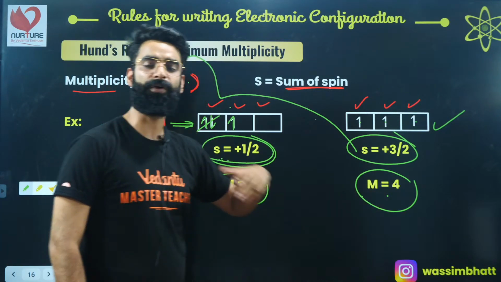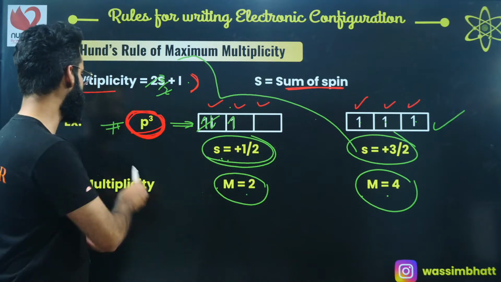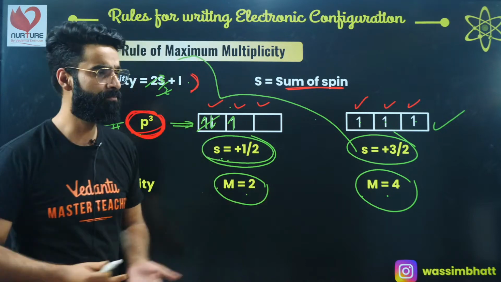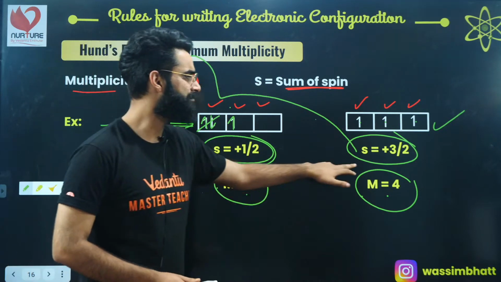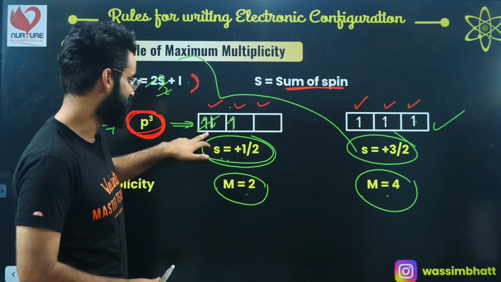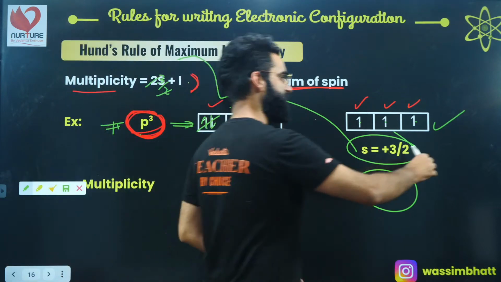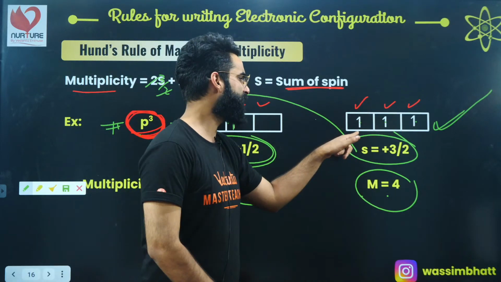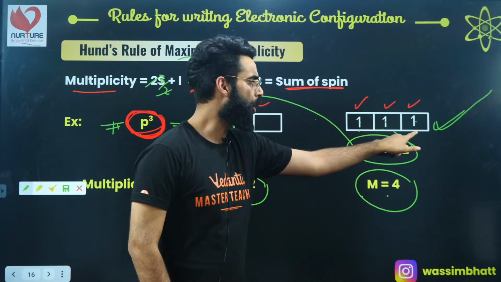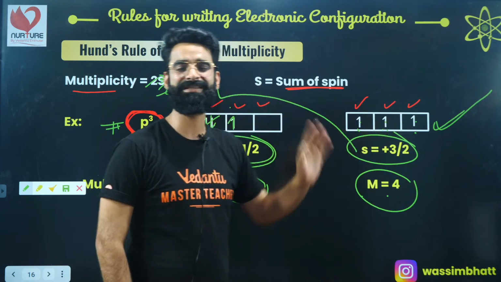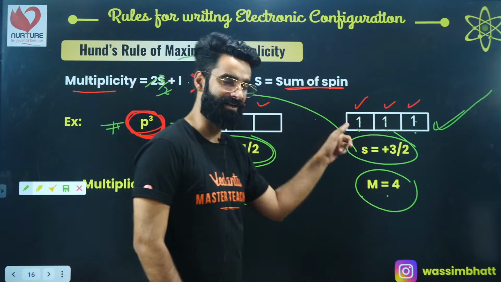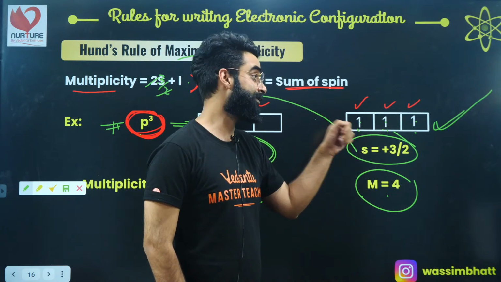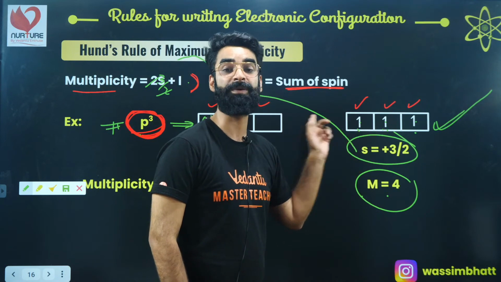So for the same configuration, that arrangement which shows maximum multiplicity will be more stable. Which one is the more stable configuration among the two? Is the first one more stable or the second one? The second one is absolutely more stable of the two. Now we can conclude something from here. This is, for example, your Px, this is Py, this is Pz. All these orbitals belong to the same subshell. I got to know this configuration is more stable, so this is going to be the actual arrangement of electrons in the P3 configuration.